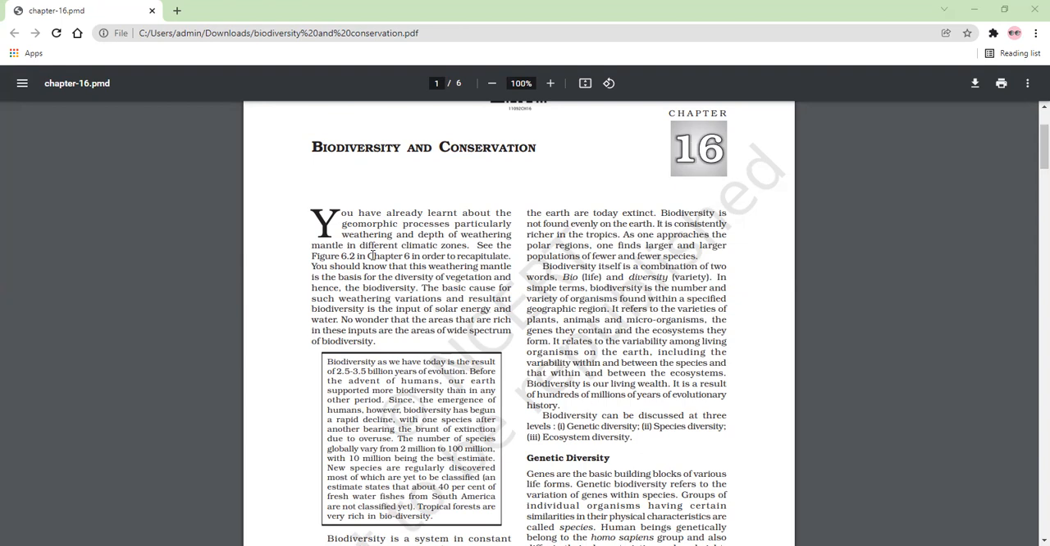See figure 6.2 in chapter number 6 in order to recapitulate. You should know that this weathering mantle is the basis for the diversity of vegetation and hence the biodiversity. The basic cause for such weathering variation and the resultant biodiversity is the input of solar energy and water.